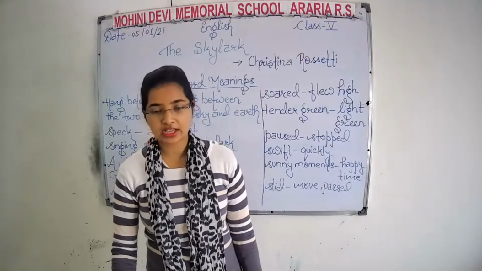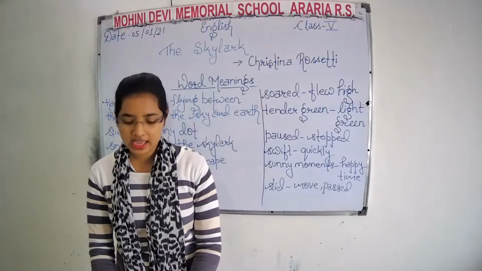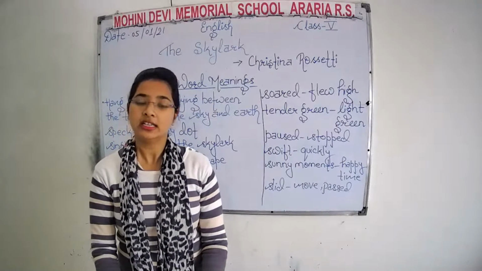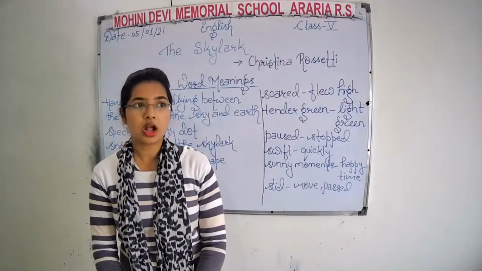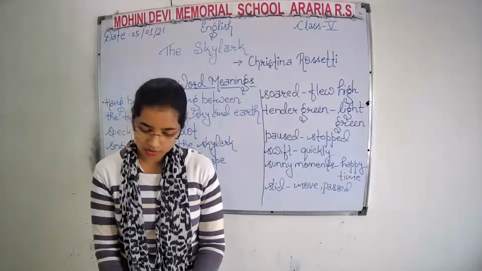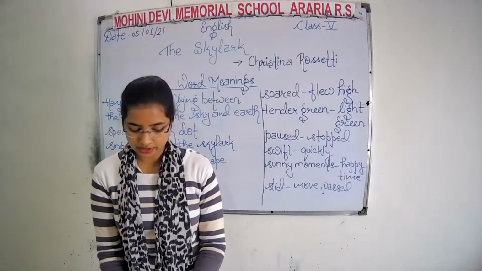So, in the first stanza, the poet has seen a skylark singing happily on a bright sunny morning. She saw a skylark singing happily above the cornfield and also flying happily above the cornfield.